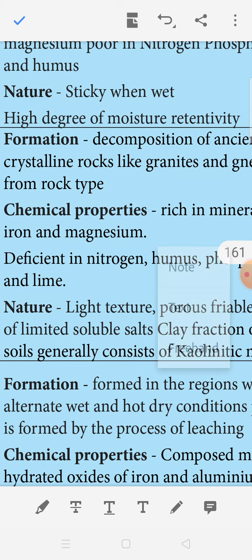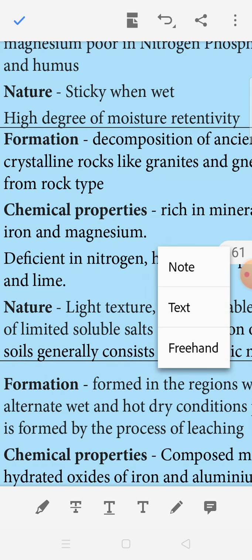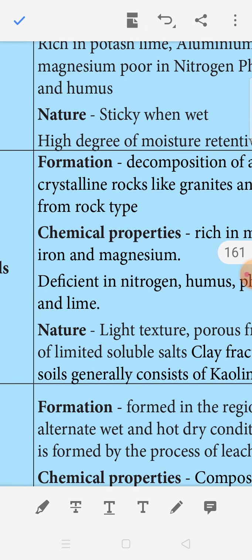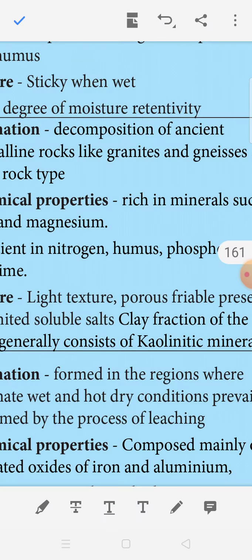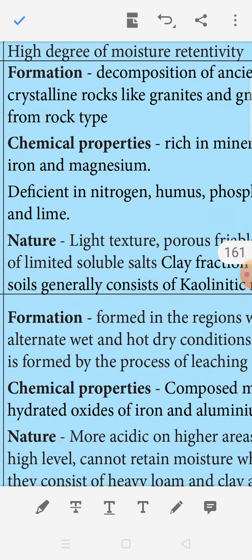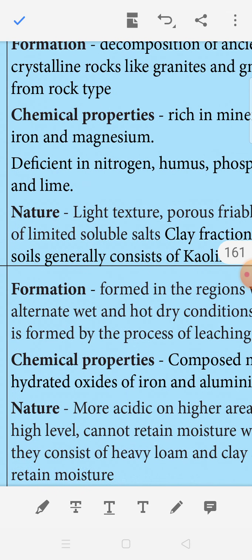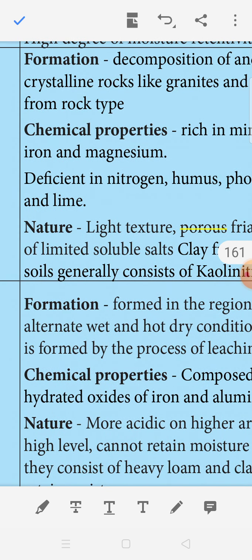Already in 9th standard you read about gradation, like wind and water, which break up the rock. That's why these soils are formed. Rocks like granite and gneisses and from rock type. Then chemical properties are rich in minerals such as iron and magnesium. So the red soil is rich in minerals like iron and magnesium, deficient in nitrogen, low level of nitrogen, humus, phosphoric acid and lime.